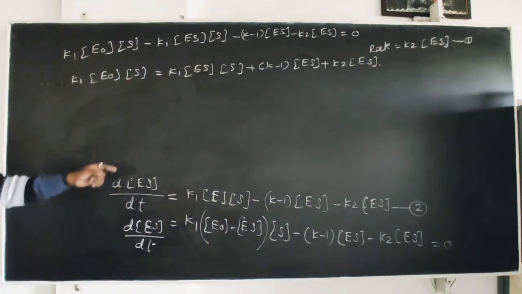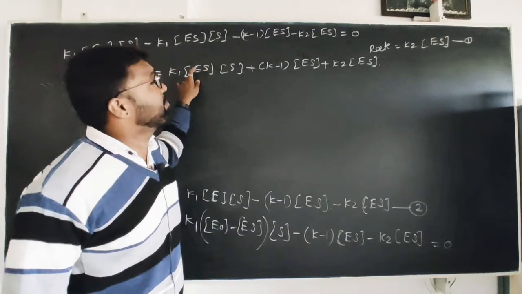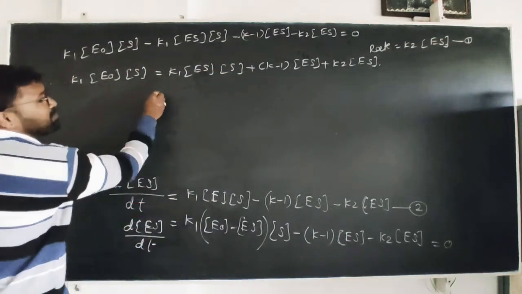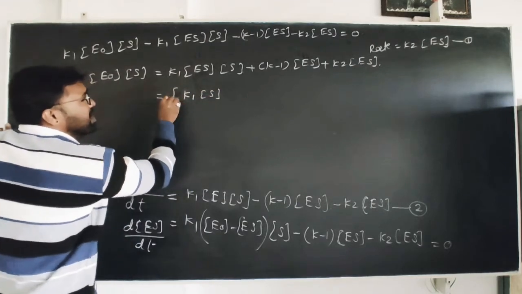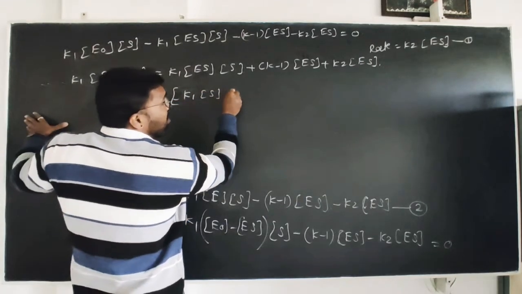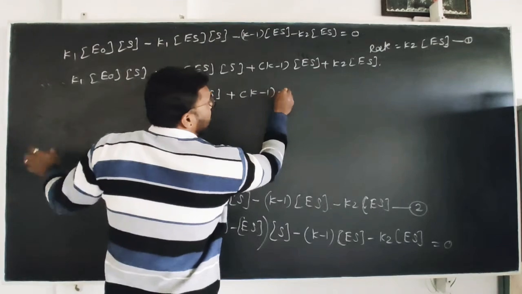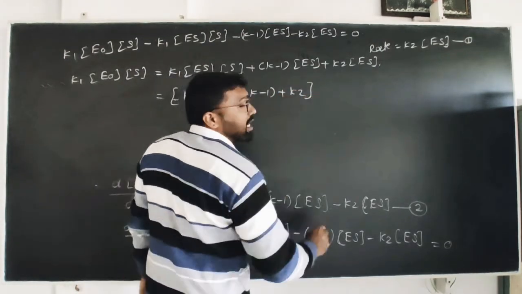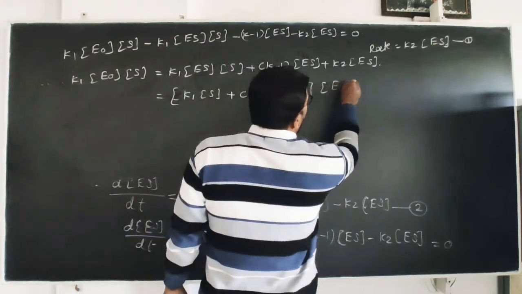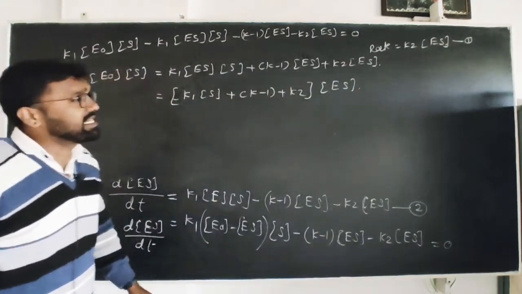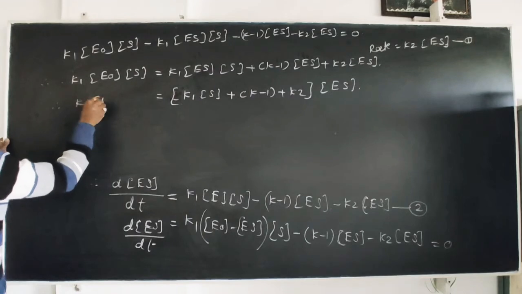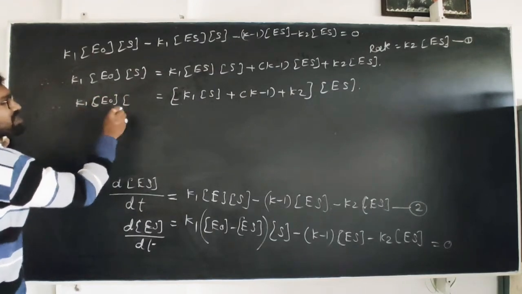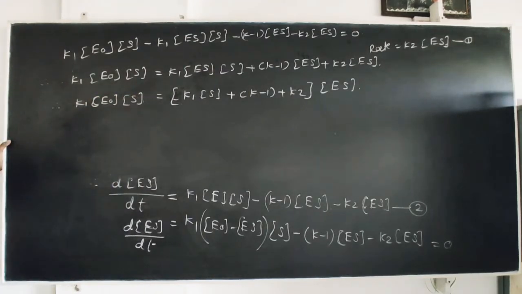We are interested to find the value of ES, therefore ES is taken common from all terms: K1 into the concentration of substrate, plus K minus 1 plus K2, in brackets, into the intermediate concentration ES, which is equal to the initial concentration of enzyme into the concentration of substrate.